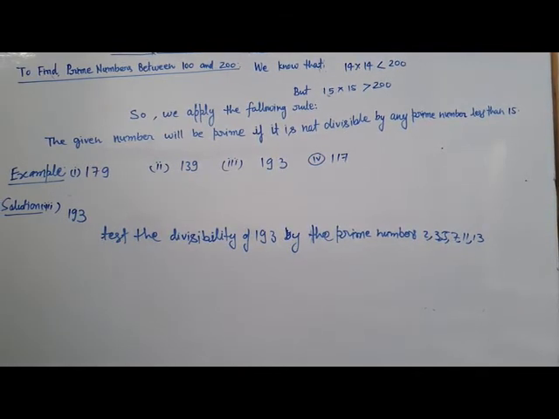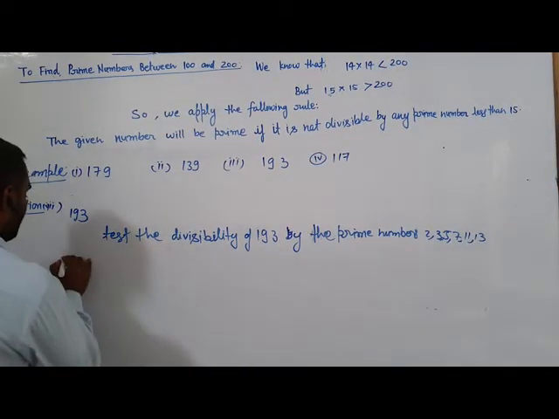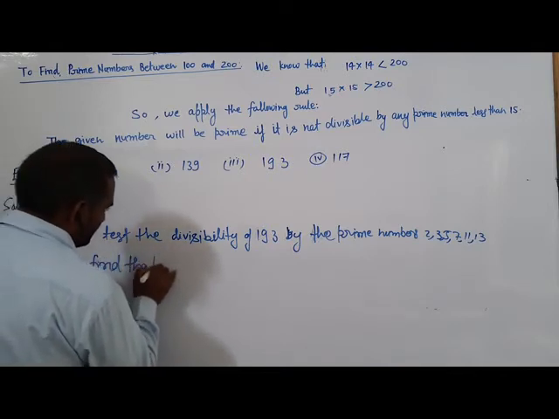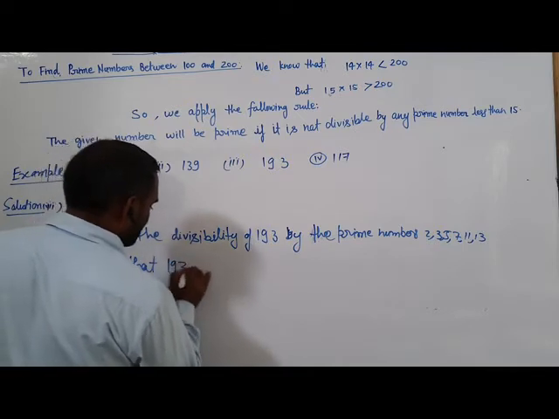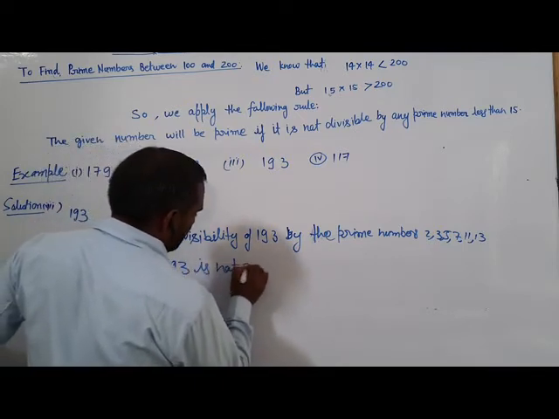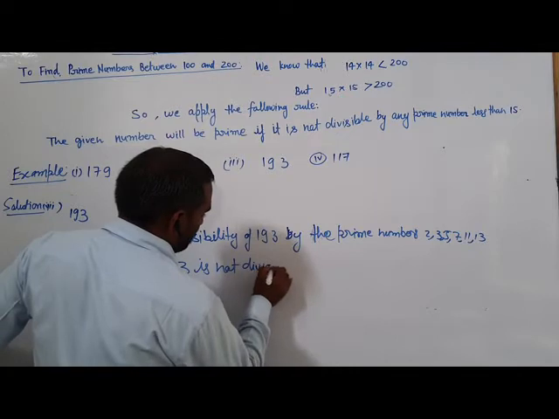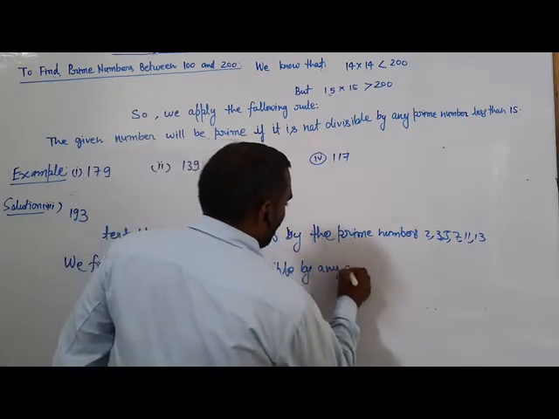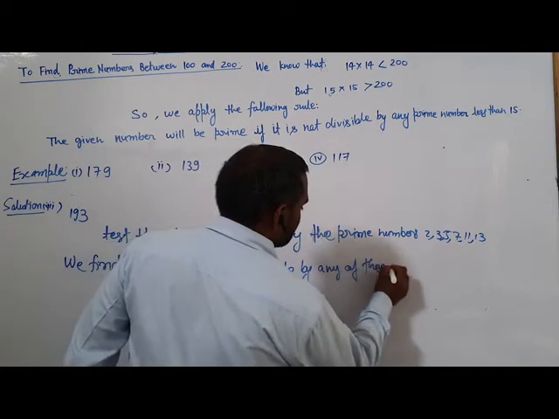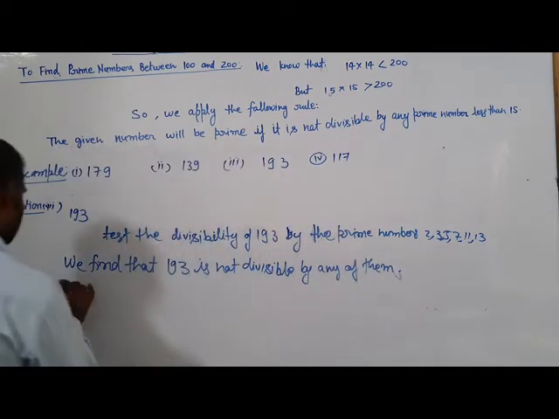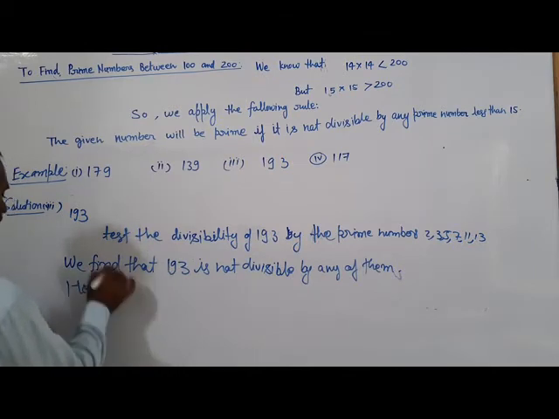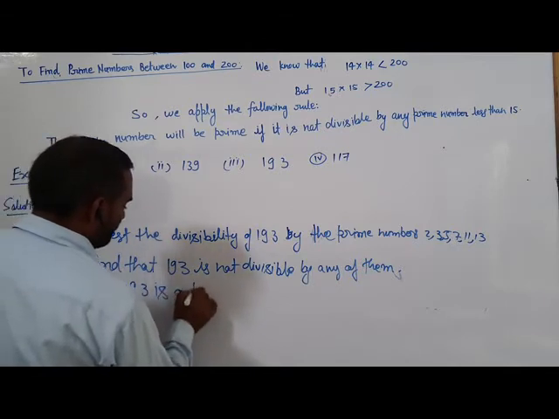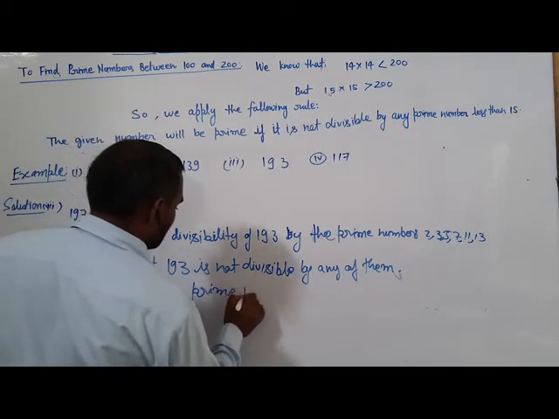We find that 193 is not divisible by any of them. Hence 193 is a prime number.